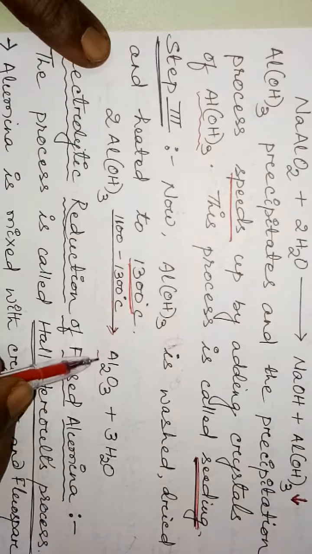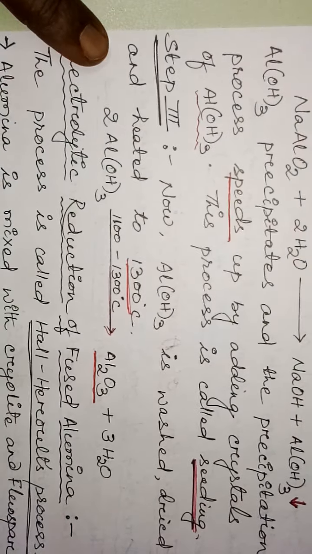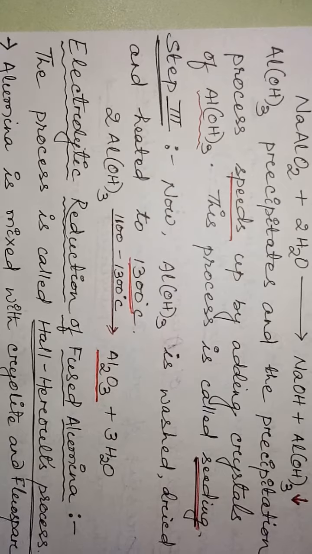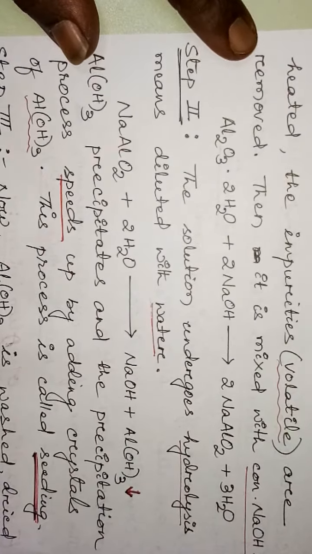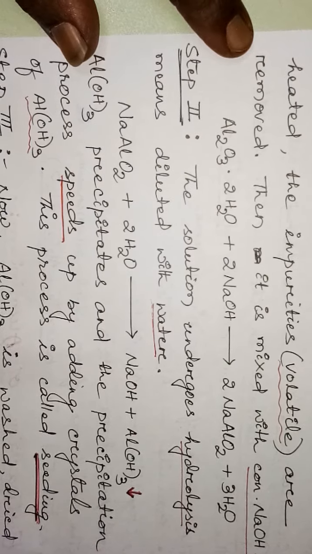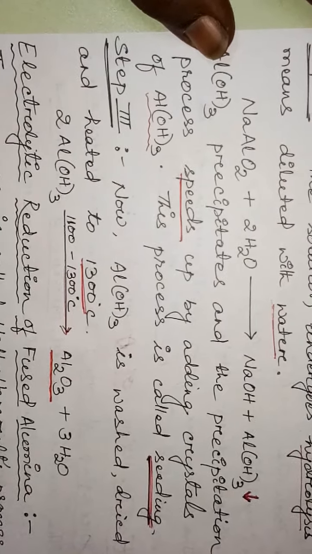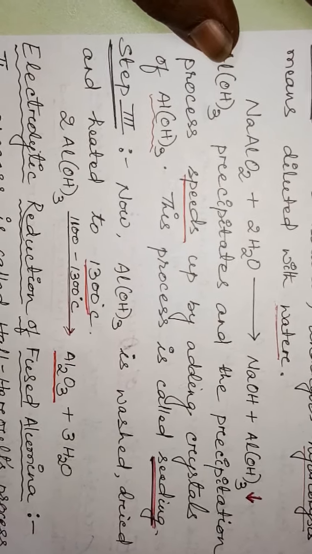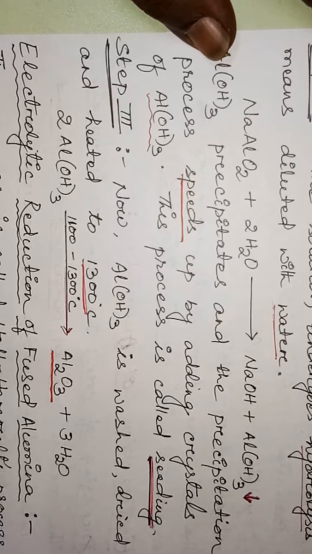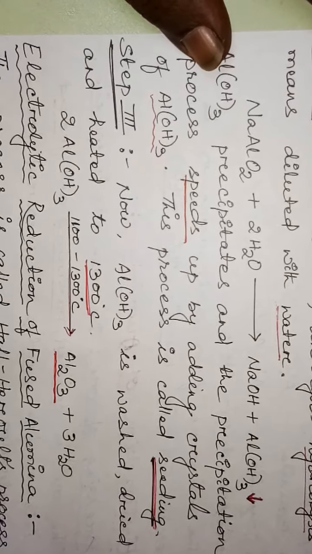This Al2O3 is the alumina you are getting from bauxite by three steps. Step 1 is treatment with concentrated sodium hydroxide. Step 2 is hydrolysis, and step 3 is heating up to 1100 to 1300 degrees centigrade. Clear? To get Al2O3, which is called alumina.